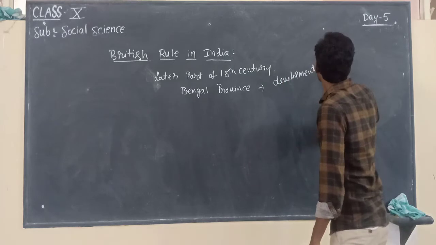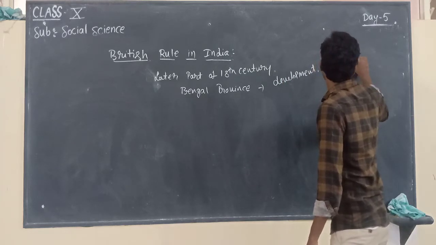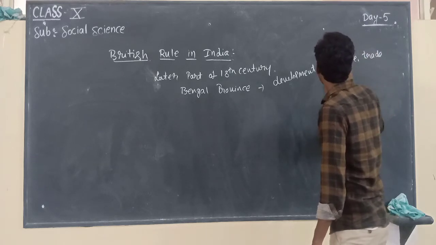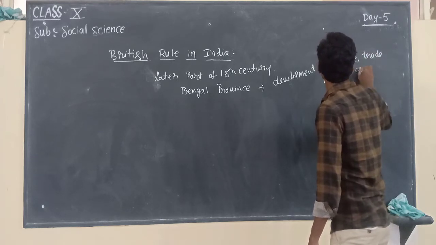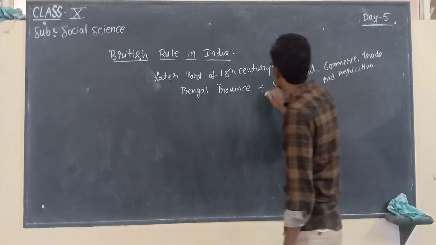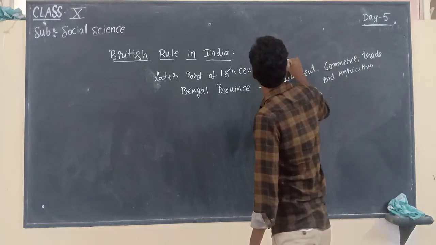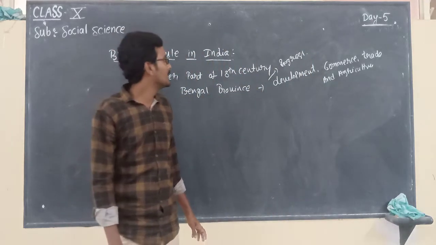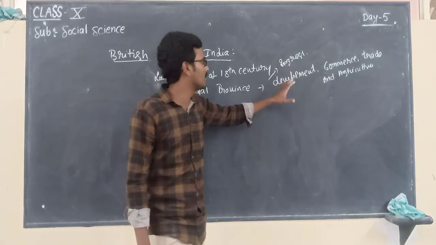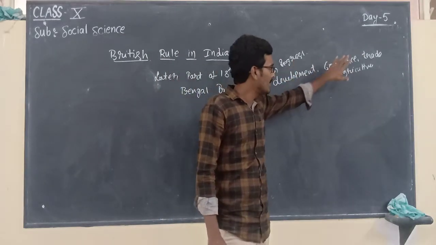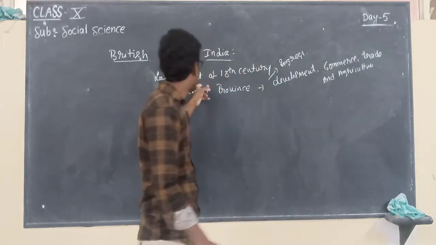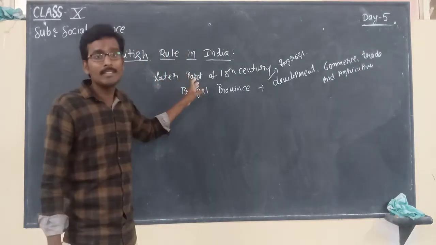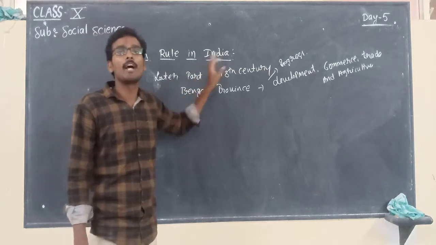commerce, trade and agriculture. Immense progress. In the later part of the 18th century, there was an immense progress of commerce, trade and agriculture in the Bengal province. That is the reason why the Britishers concentrated on capturing the Bengal province.